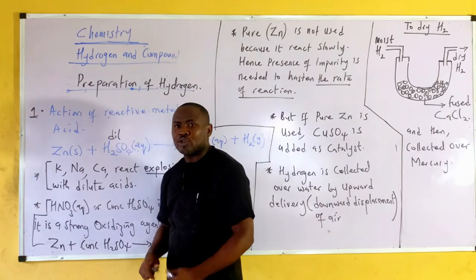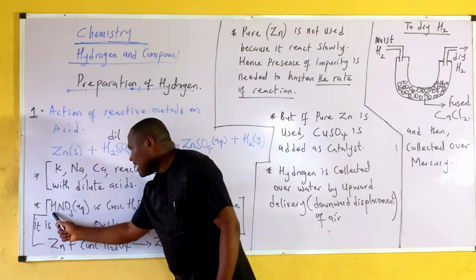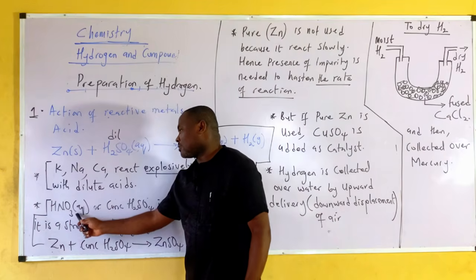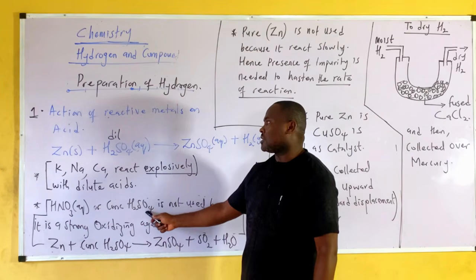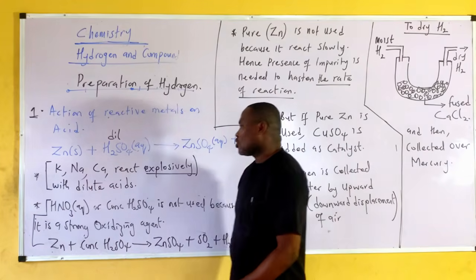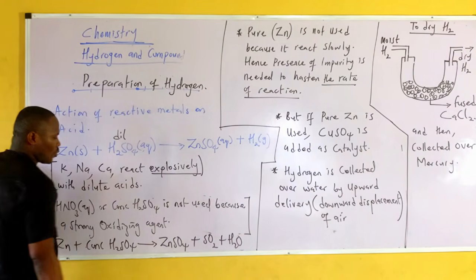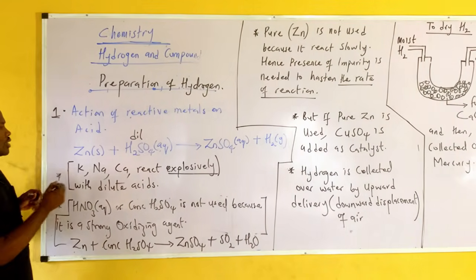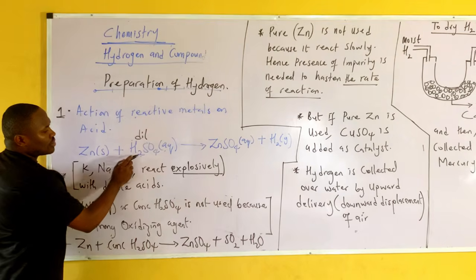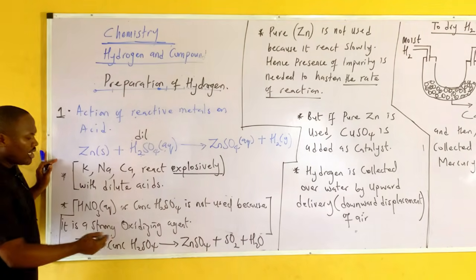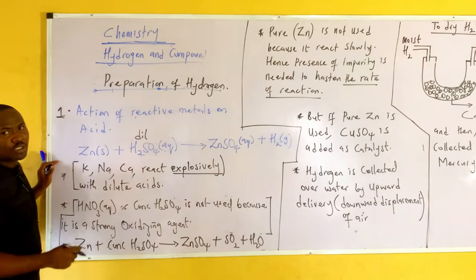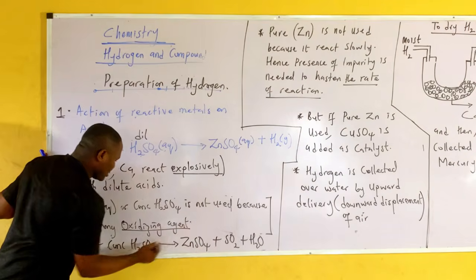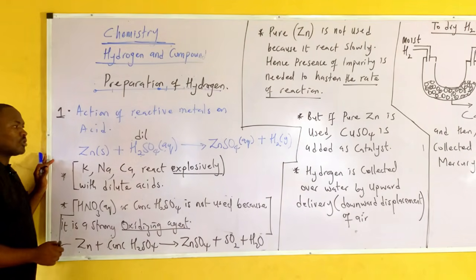Now, there's another point you have to note: concentrated nitric acid, HNO3, or concentrated H2SO4 is not used in the reaction. Why? Because they are strong oxidizing agents. So take note, what is used? A dilute H2SO4 is used. Even a dilute HNO3 cannot be used. Why? Because it's a strong oxidizing agent.